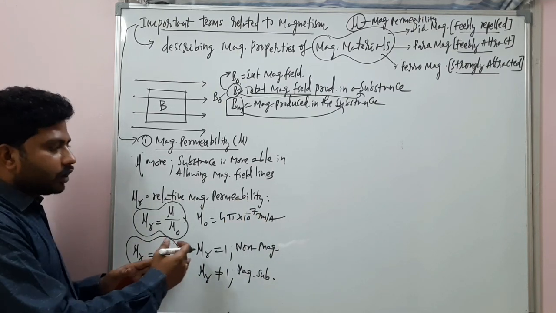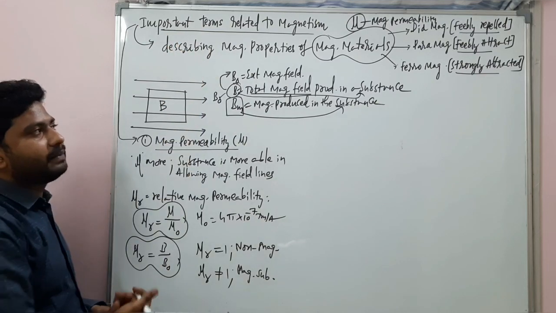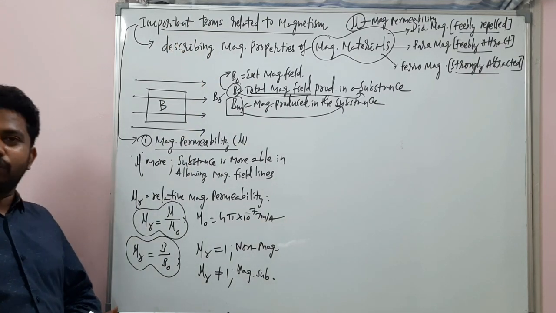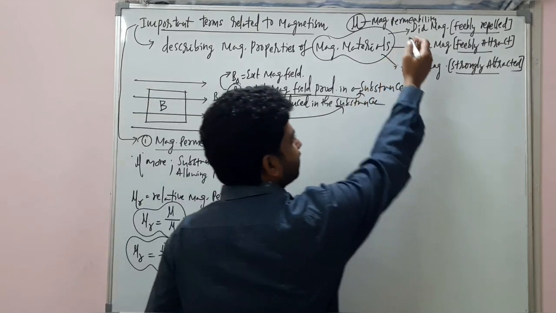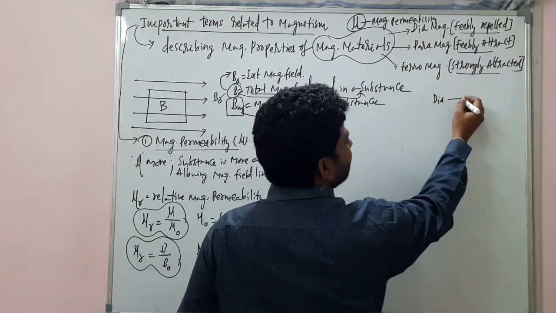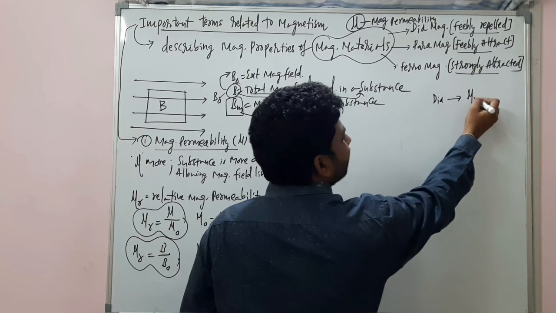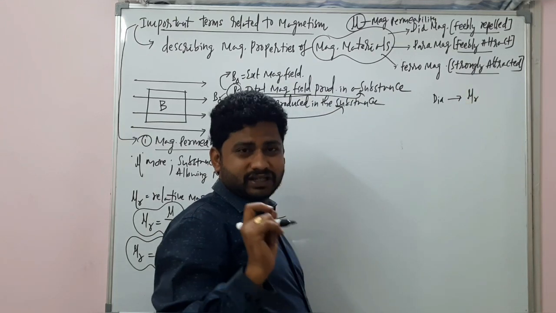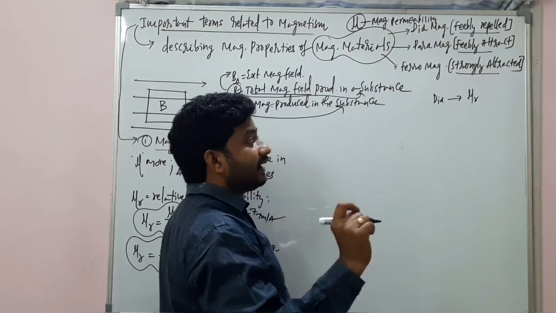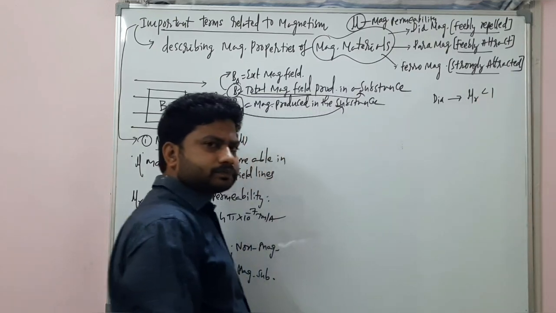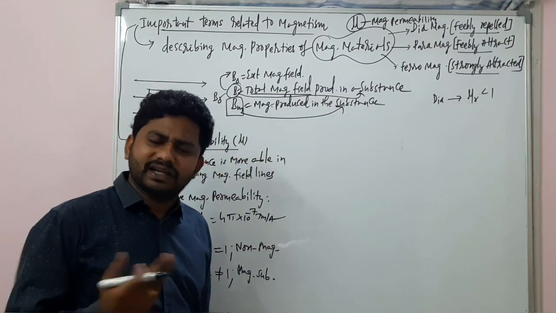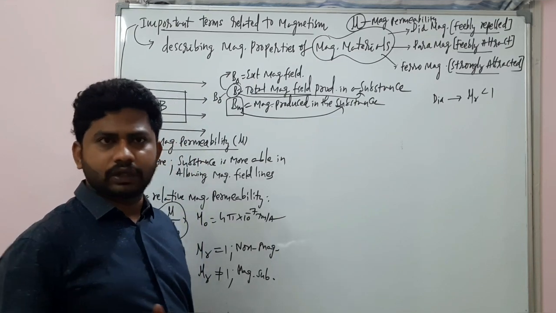Now, let's move back to diamagnetic, paramagnetic and ferromagnetic substances. These diamagnetic substances, I am writing here, will have relative permeability values less than 1 always. Always less than 1.